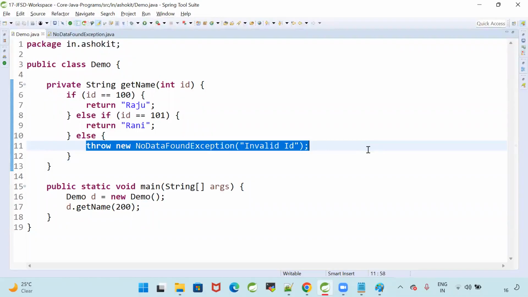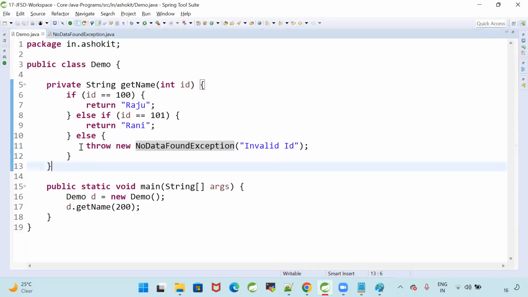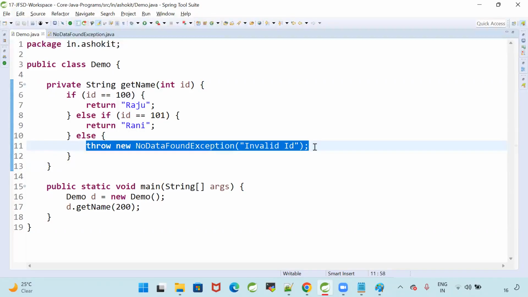If you print it, it is just like an output only. I don't want to give the output. I want to tell you there is a problem. If I just print output, it will become a normal termination. But here I want to terminate abnormally because there is a problem in the program.